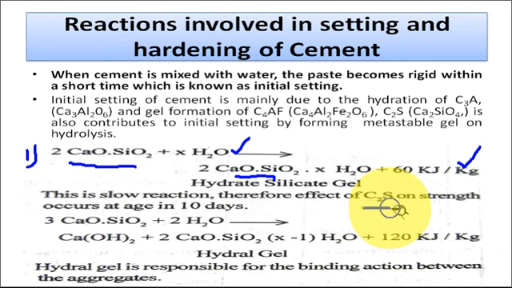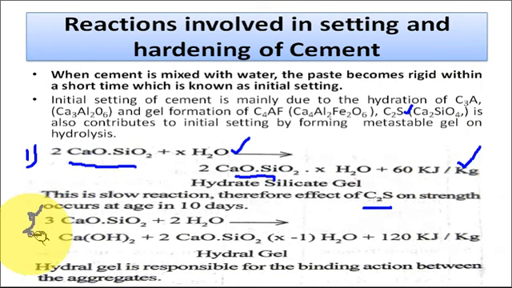Therefore, C2S, that is dicalcium silicate, contributes to strength at the age of 10 days. That means due to this gel formation, strength is provided to the cement, taking 10 days. That means gel formation of C2S takes place within 10 days after mixing with the water.